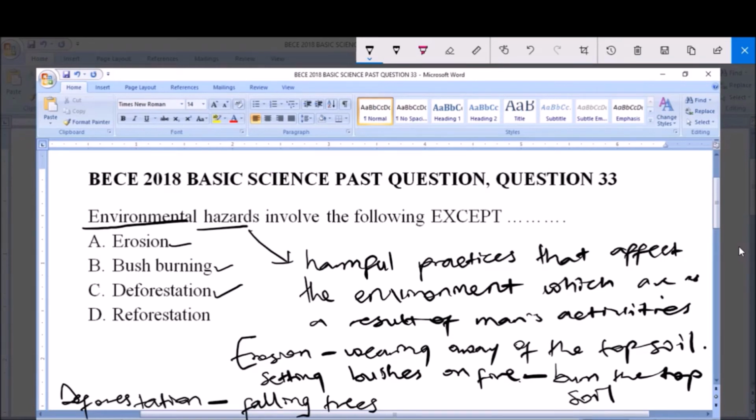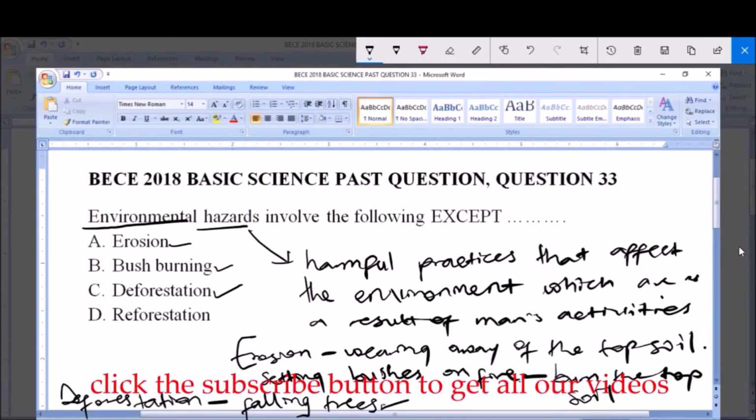This deforestation is an environmental hazard, because it exposes the soil to unfavorable conditions. It exposes the soil to sunlight, to radiation, and to erosion. When all this occurs, it depletes the nutrients of the soil, and this affects plant production. So deforestation is an environmental hazard.